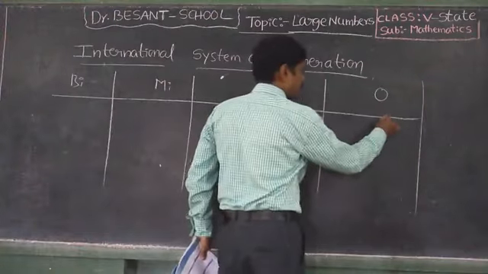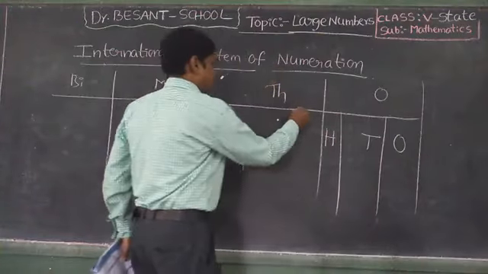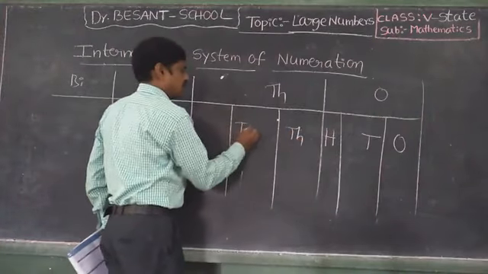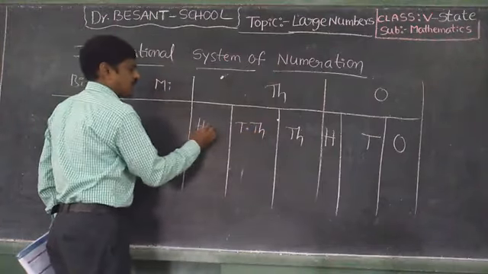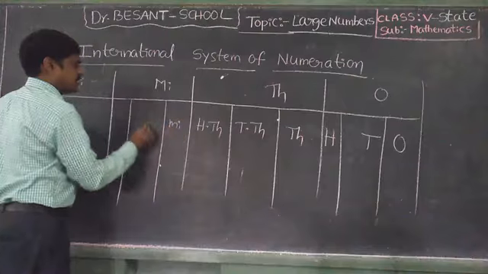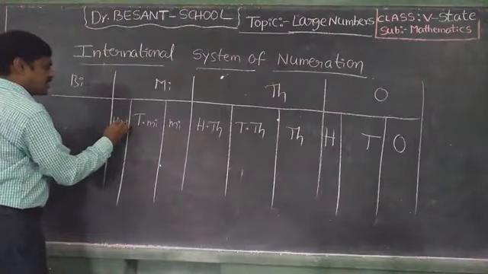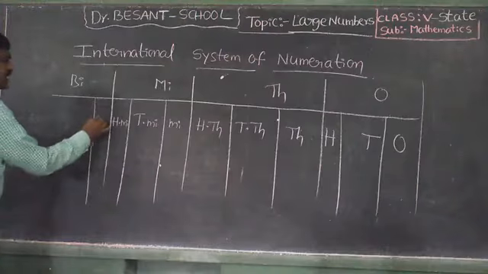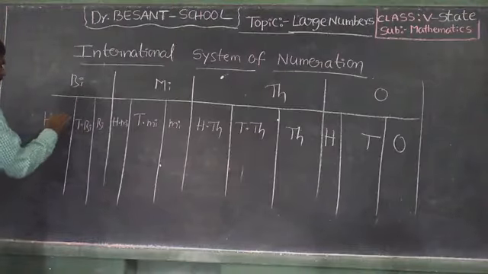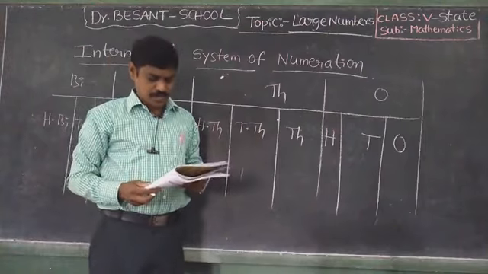Place values: ones, tens, hundreds. Here thousands, 10,000, 100,000, millions, 10 millions, 100 millions. Next, billions, 10 billions, 100 billions. So these are the place values. Okay.